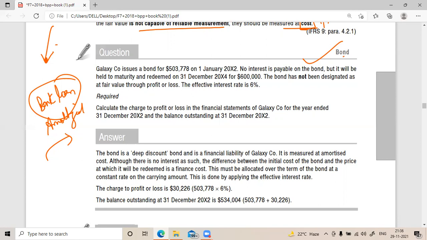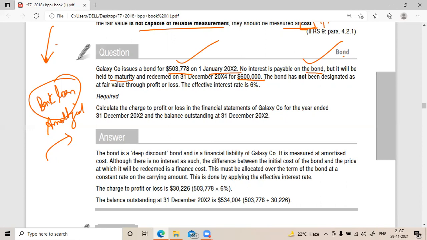So Galaxy company issues a bond for this on 1st Jan. No interest is payable on the bond, but it will be held to maturity. So you understood now, amortized cost, correct? Yes, sir. It is amortized because it is held till maturity and redeemed at this value. That means you are issuing the bond at this value and will be redeeming this. So it's a discount bond now.